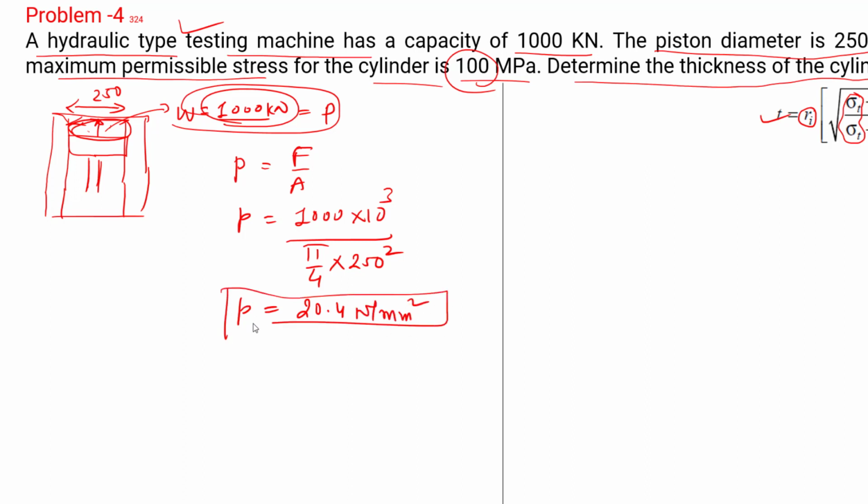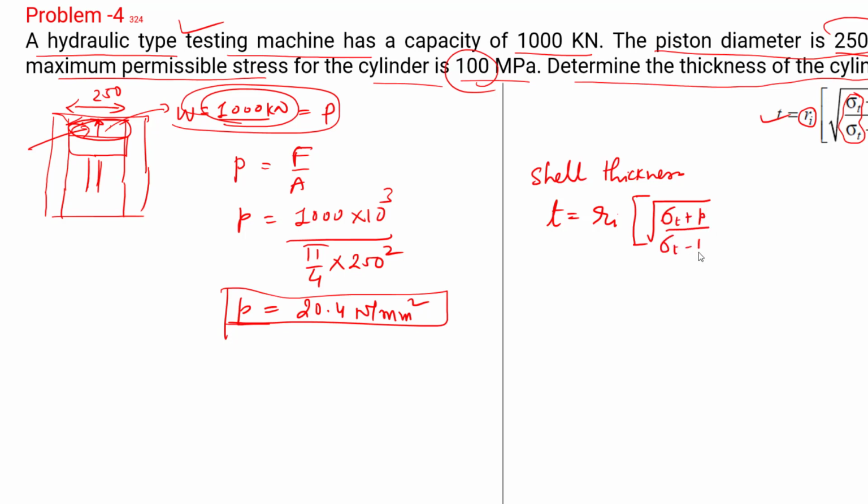So this much pressure is generated when the load of 1000 kilonewton is lifted by the piston having diameter 250 millimeter, right? So this is the intensity of pressure exerted in the oil. Now let's find the shell thickness again. Shell thickness is given by t is equal to inner radius into square root of safe stress plus pressure divided by safe stress minus pressure, minus 1.